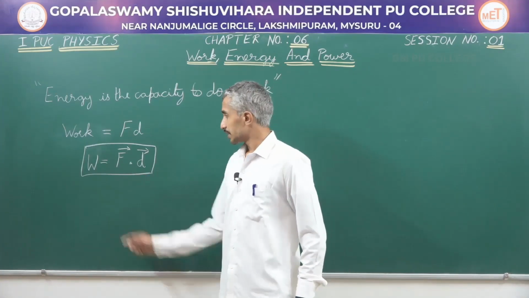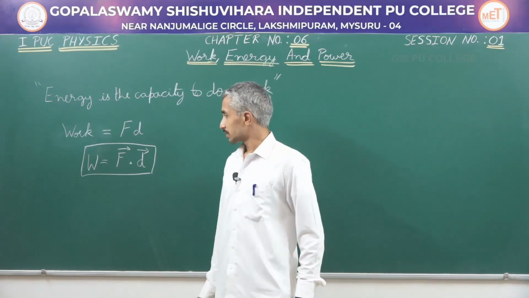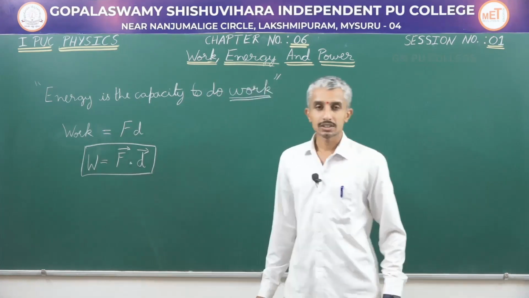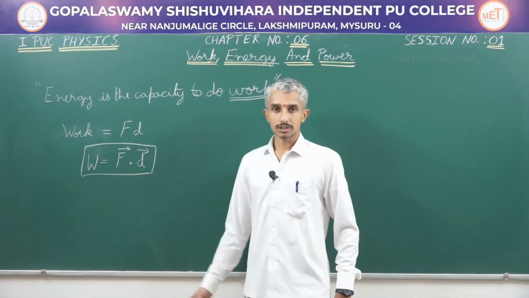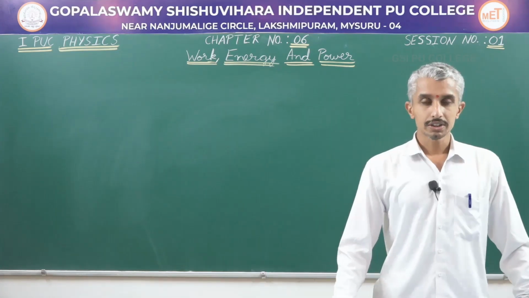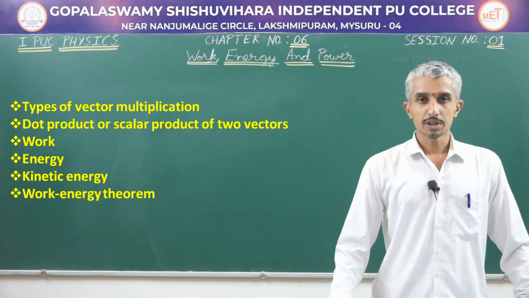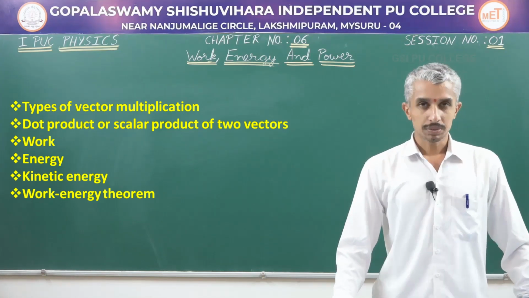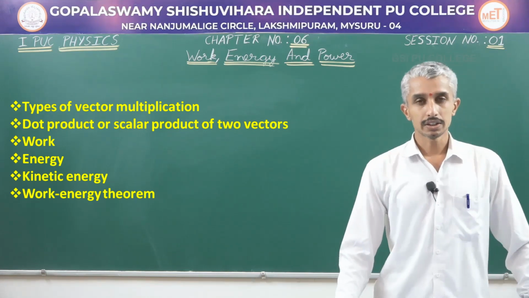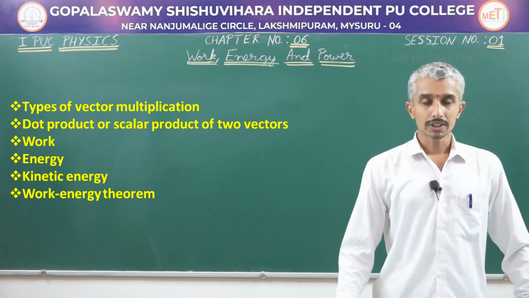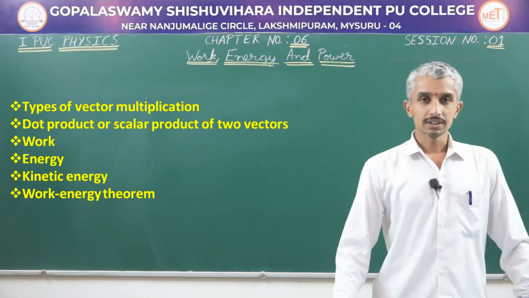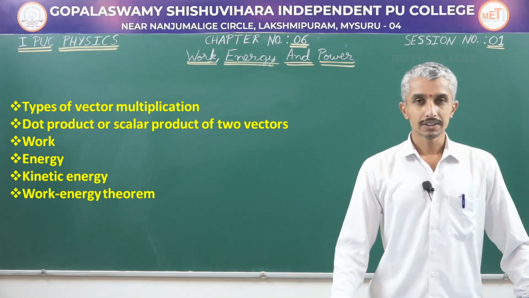To do some numericals related to work done, we will first have to learn about vector multiplication. Given two vectors, they can be multiplied in different ways. So let us now look into vector multiplication. Today in this session, we will be discussing the different types of vector multiplication. Among them, the scalar multiplication or the dot product of two vectors, and then we will see what we mean by work, what is energy, what is kinetic energy, and finally the work energy theorem.